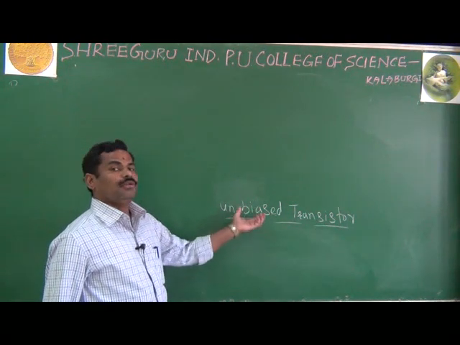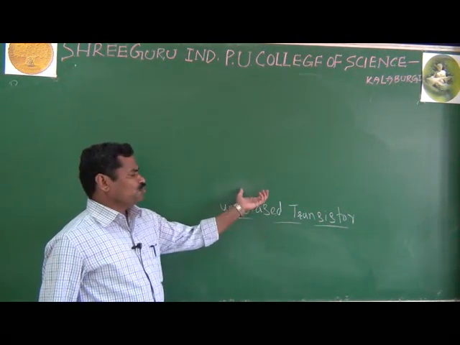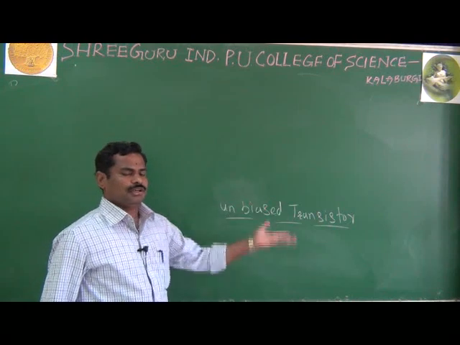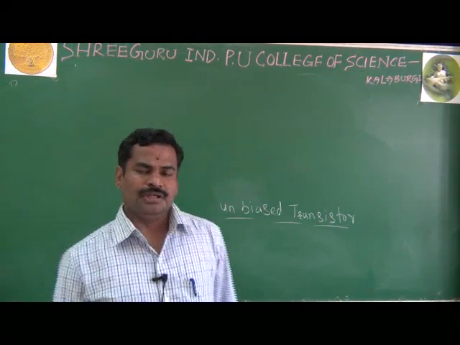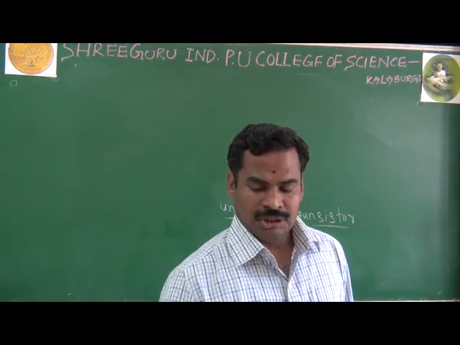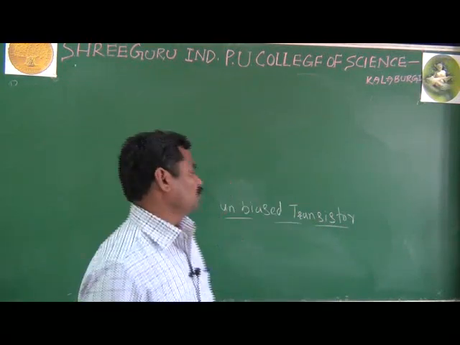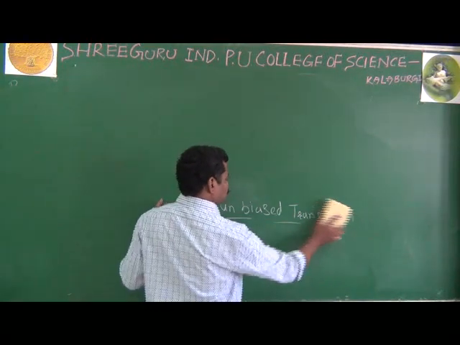It is of no use, an unbiased transistor. Why is it of no use? Because you are not getting any current or voltage. The net current will be 0. That's why we are not giving more importance to unbiased transistors.